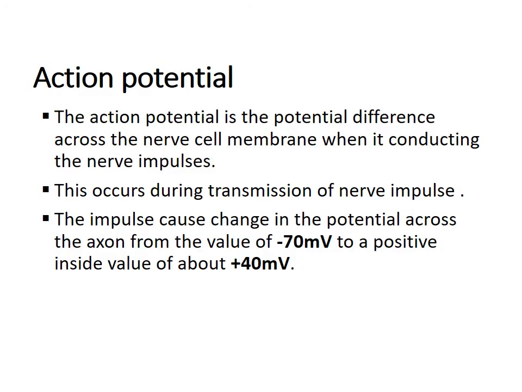Action potential. The action potential is the potential difference across the nerve cell membrane when it conducts a nerve impulse. This occurs during transmission of nerve impulses, and the impulse causes the potential across the axon to change from the value of negative 70 mV inside the cell to a value of about positive 40 mV. So we call it an action potential.